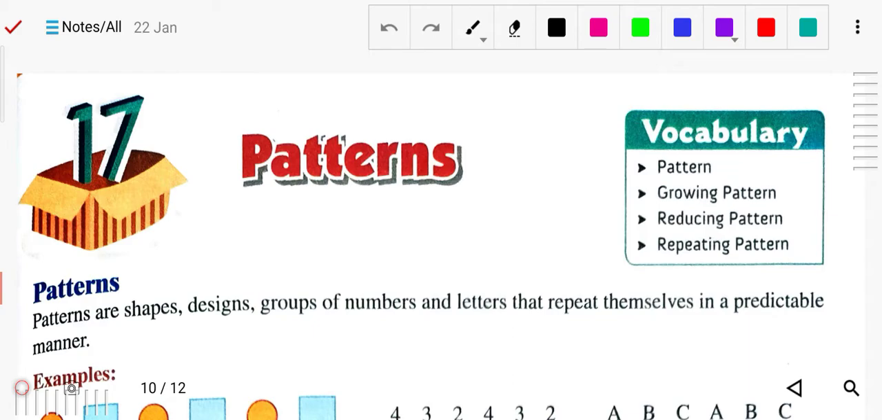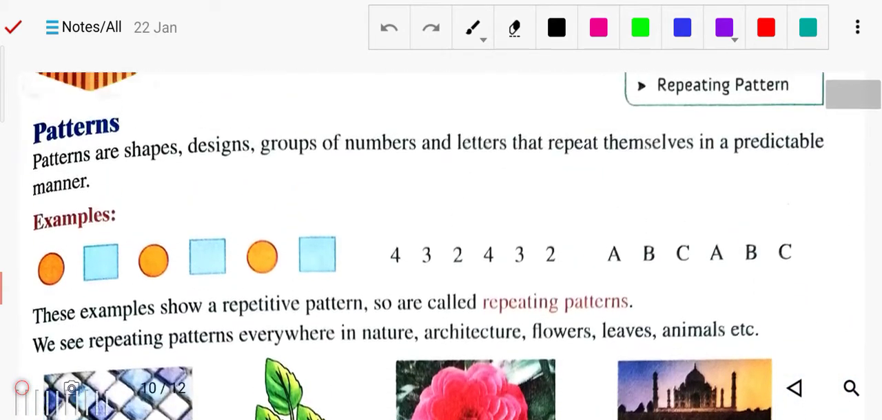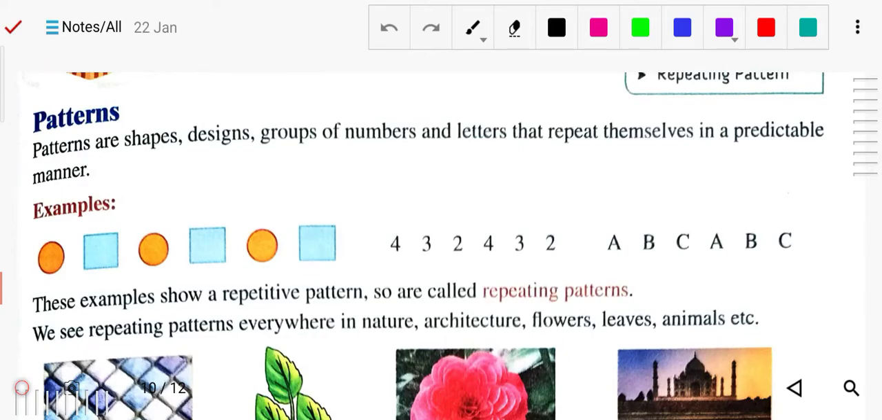It means there will be some shapes, some numbers, some designs that have repetition in a predictable manner, so we can guess in which order or sequence it is changing. You can see here, first there is a circle, then square, circle, square. So now you can guess that the next will again be a circle, then again a square.